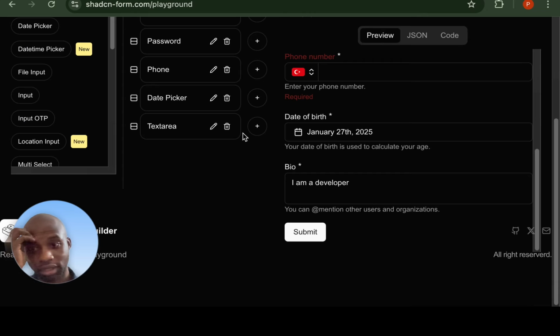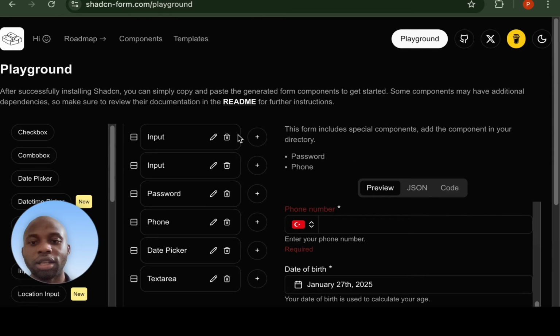ShadCN form. This is the cool one that I love so much. I have been using it recently on my projects.